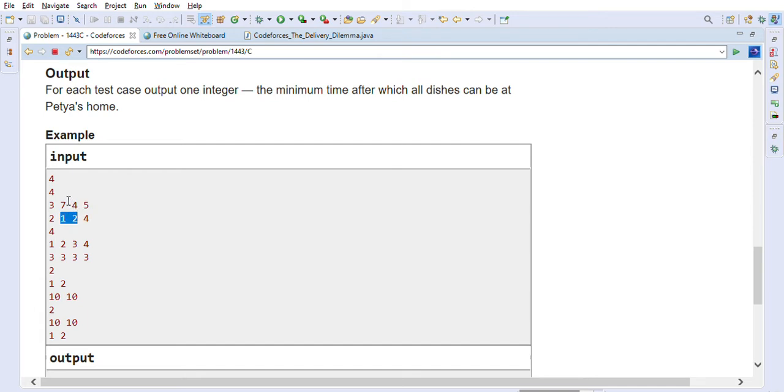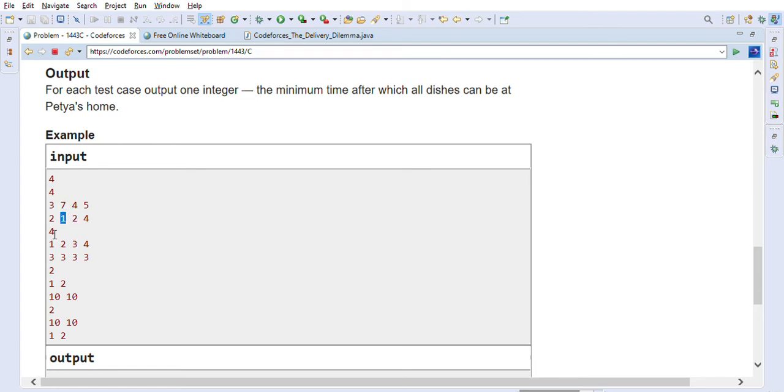Because if he delivers this one, then it will take him 7 minutes, so it is more time, and we don't want that. Basically we want to reduce the time to get all the items home. That is the reason why we have chosen that he goes here and picks up by himself.